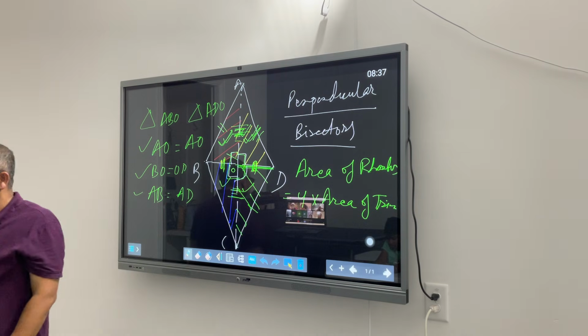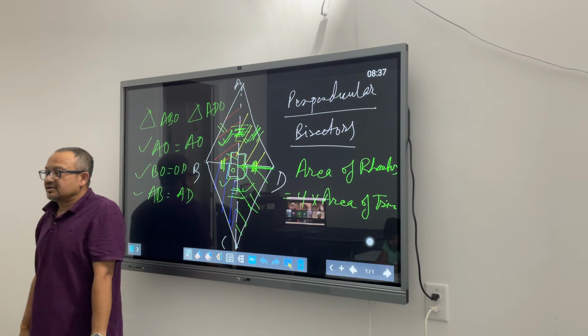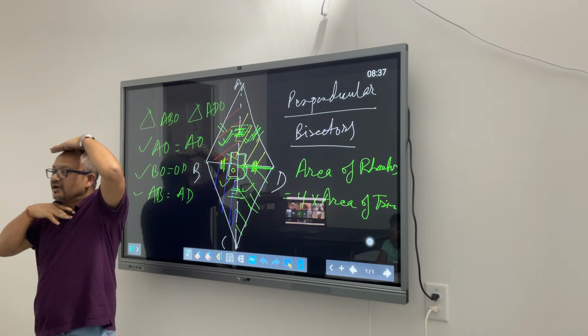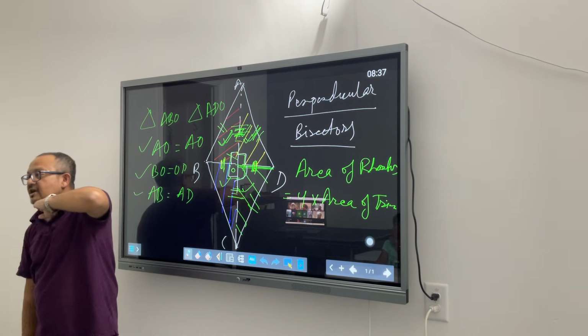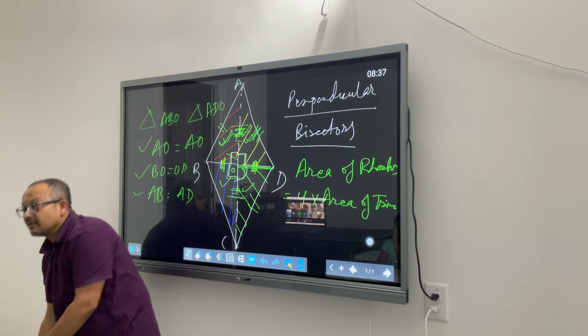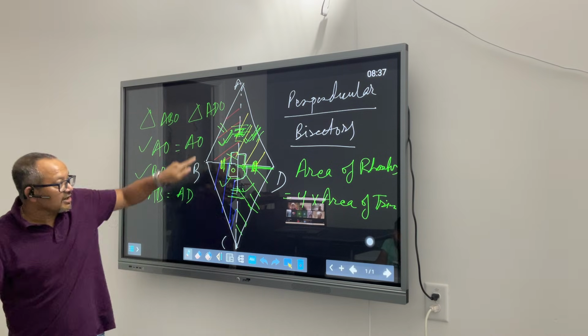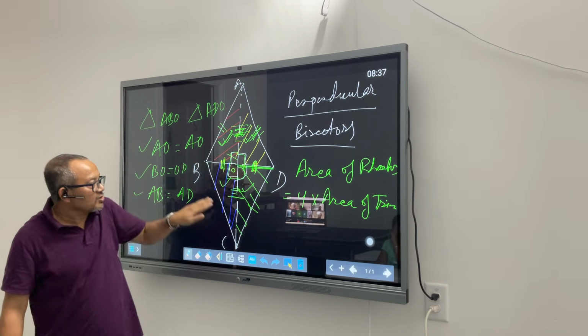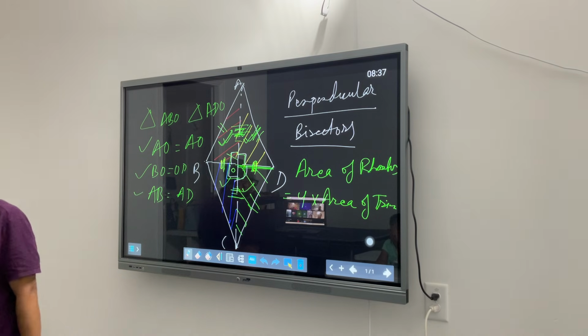Yeah? If you have to find out my whole body's length, you will say, I will find out the length of your head, including the neck, then from the neck till your knees, and from knees to your feet. Likewise, if I have to find out the area of this whole figure, I am saying okay, 4 times this, because all 4 are equal. That's all. Yeah?